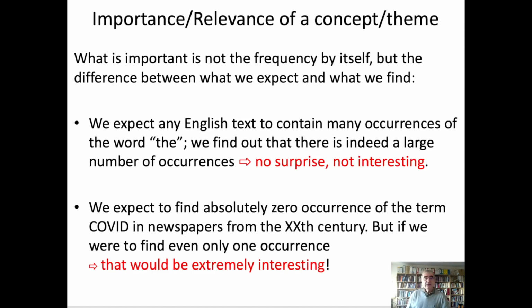However, let's say we expect to find absolutely zero occurrences of a concept, let's say the term COVID in newspapers from the 20th century. But if we were to find even only one occurrence, that would be very, very interesting. So what we want is to measure the difference between the expectation and what we observe.